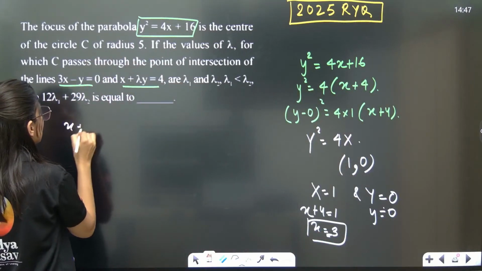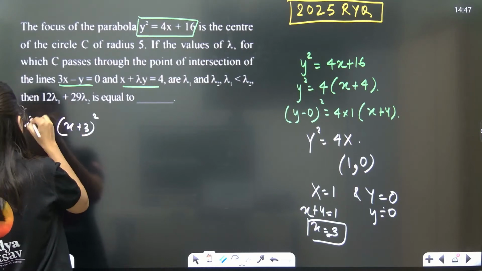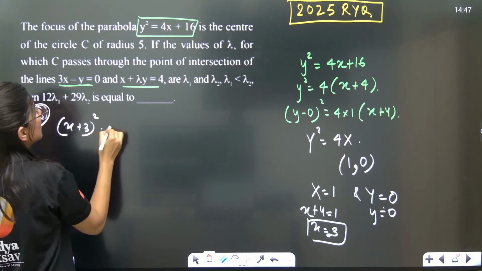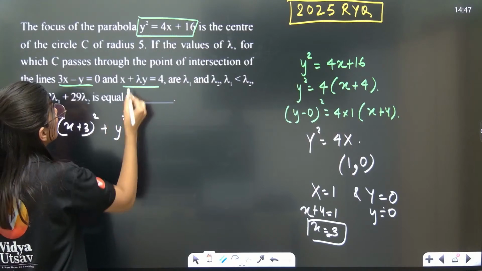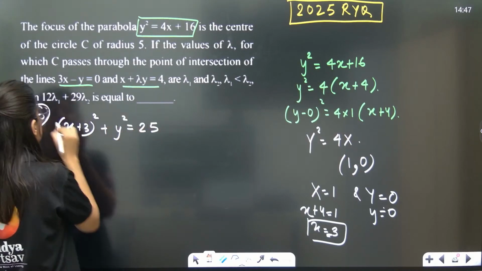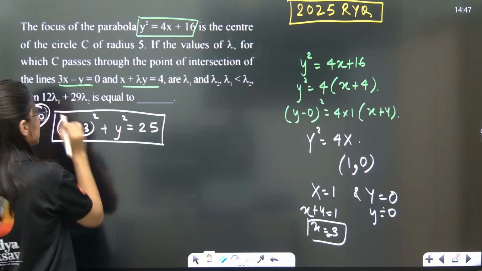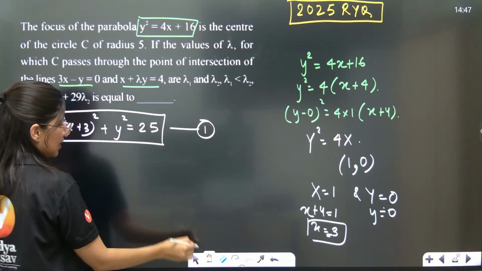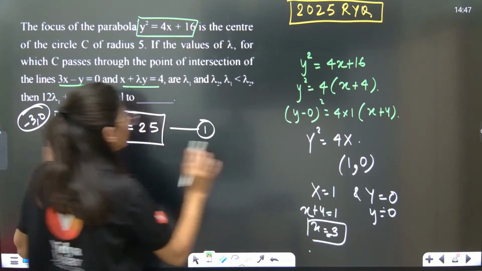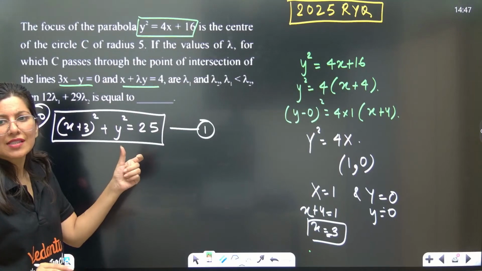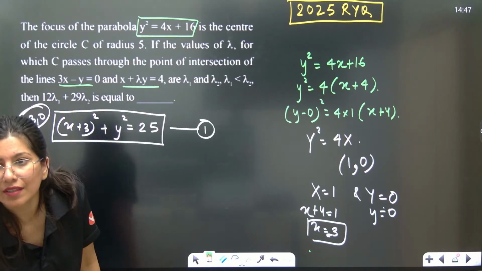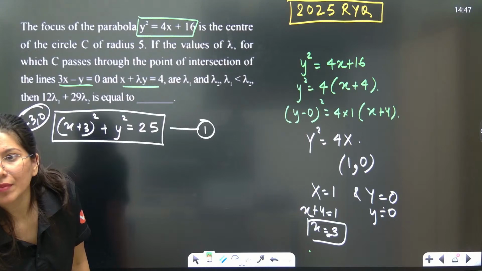So (x plus 3) whole square plus y square is equal to the radius squared, which is 25. This is the equation of the circle. Correct? The first step is clear. The second step is a very direct, straightforward question. It's just that the question is a little bit calculative.